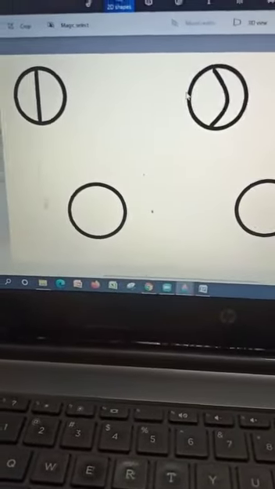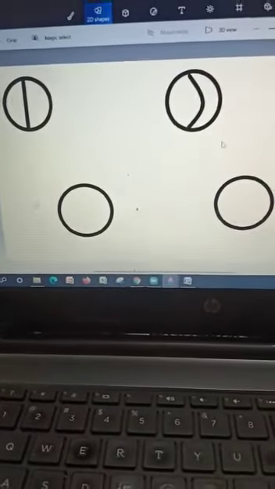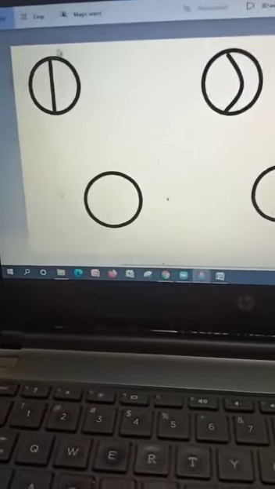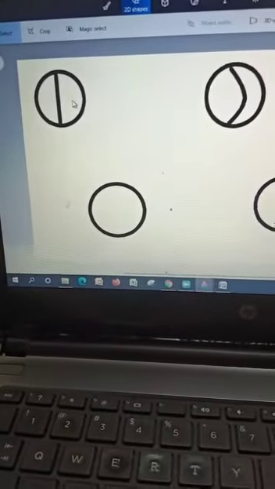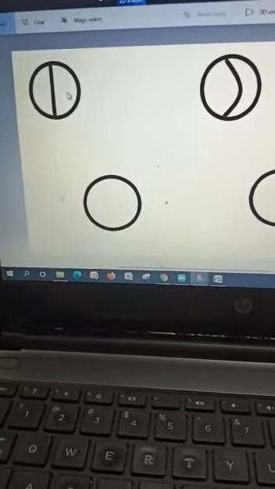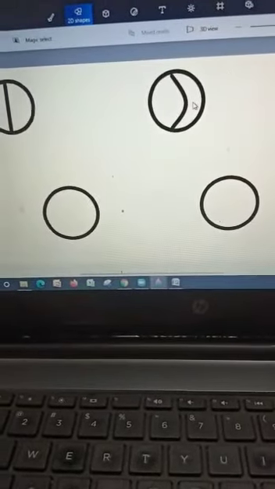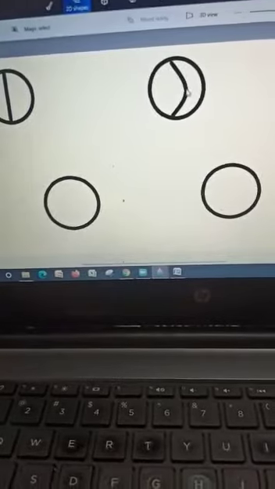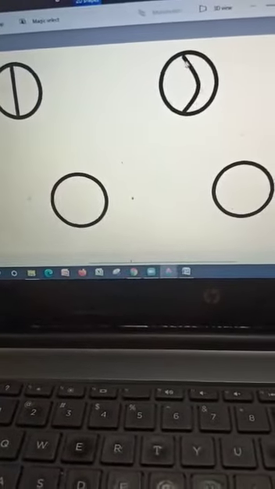All right. So now what I did is I made 4 circles and I tried dividing this circle into 2 equal parts, which will look like a half moon. And I tried making a crescent moon here with the help of the 2D shapes. With the help of the shapes, there would be a curved line there.